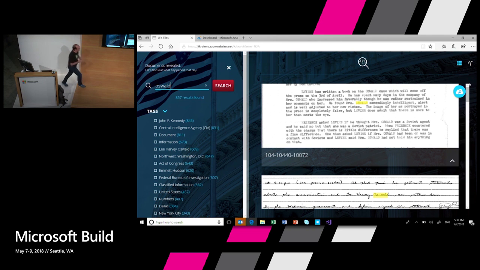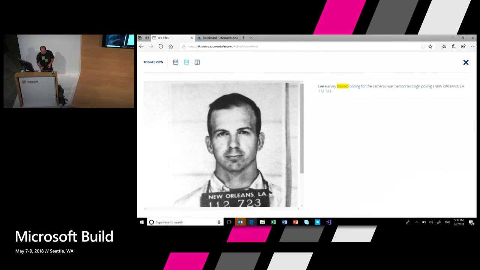So you see a bunch of documents, and you see that we have already automatically located the places in these documents that talk about Oswald. Whether this document is some printed text that we used OCR to understand, whether it's some cursive handwriting that we used to understand and extract Oswald, or even a photo. Notice that this photo that appeared in these files does not say anything about Oswald. There's no Oswald written, but we used the computer vision skill to do celebrity recognition, and it provided us with this captioning that this photo is actually Lee Harvey Oswald posing for the camera, which is close enough to be accurate that it doesn't matter. So when I search for Oswald, I get this image back, which is nice.